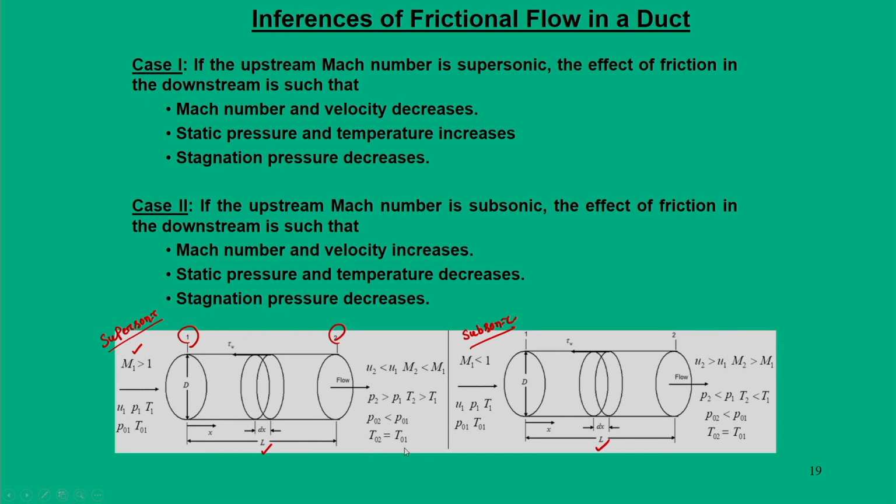These inferences we can get from the fundamental equations of friction. The other situation is that if the upstream Mach number is subsonic, the downstream condition will have the effect of friction such that the Mach number and velocity increase, static pressure and temperature decrease, total pressure drops, and stagnation temperature does not change, because there is no heat added or taken out of the system. So, these are the derivations or summary that we can get from the fundamental equations.